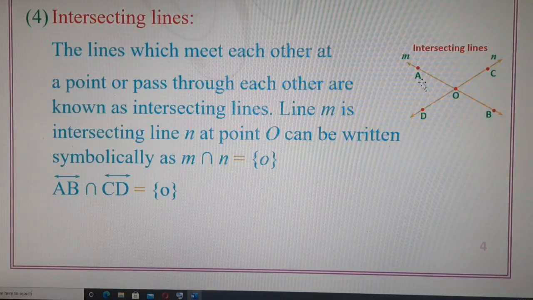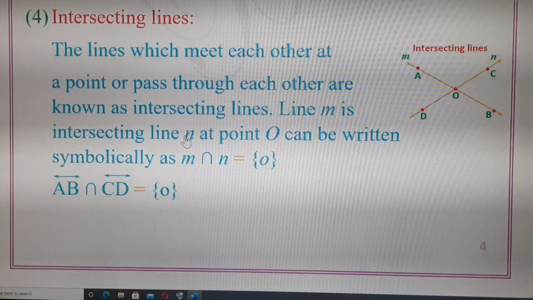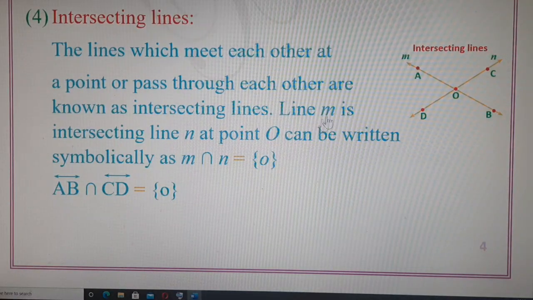But children, if you have noticed, the names of the points are written in capital letters. A, B, C, D and O are written in capital letters. That means the names of points are written in capital letters. But if the name of the line is written using a single alphabet, then we write the letter in small letters. So line m is intersecting line n, and m and n are written in small letters.